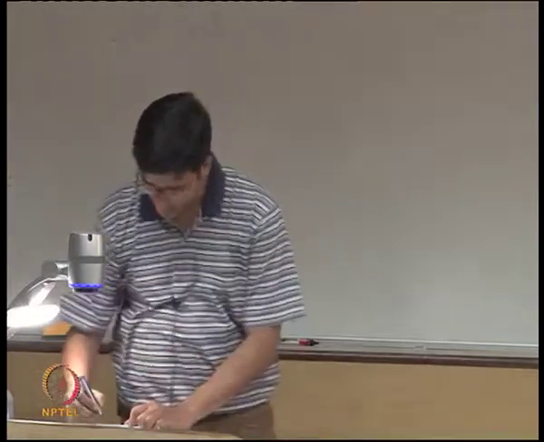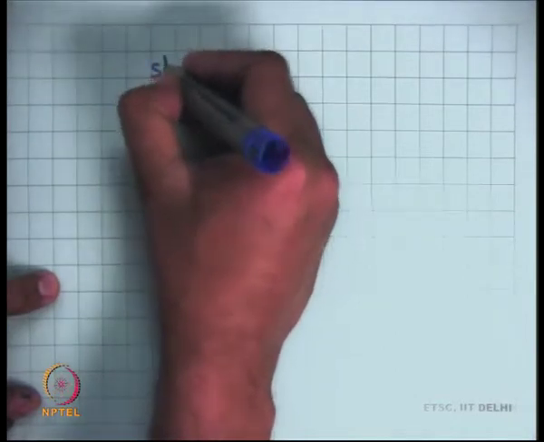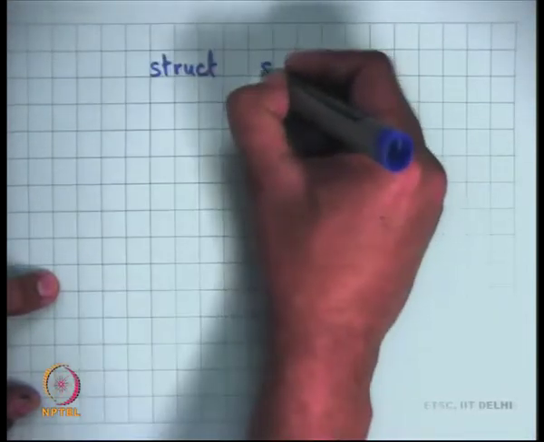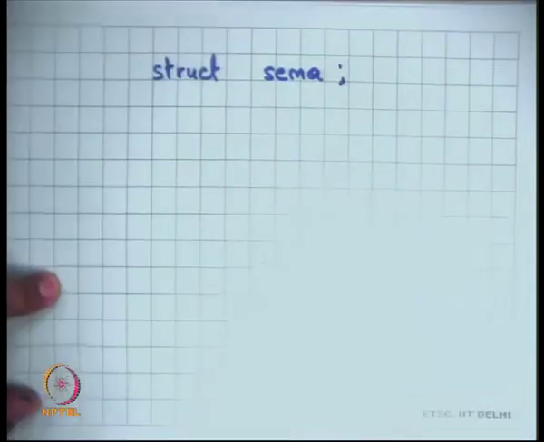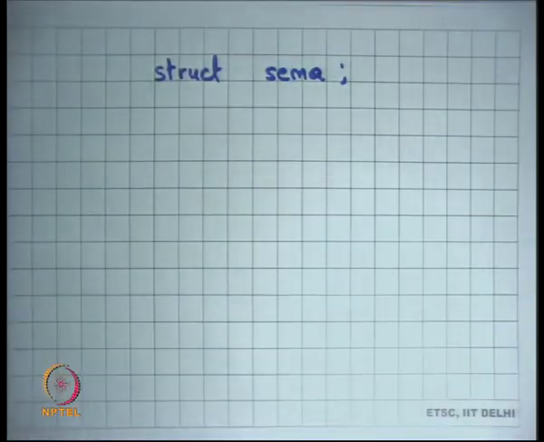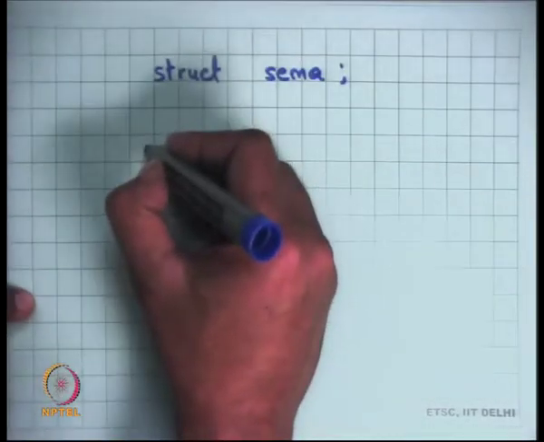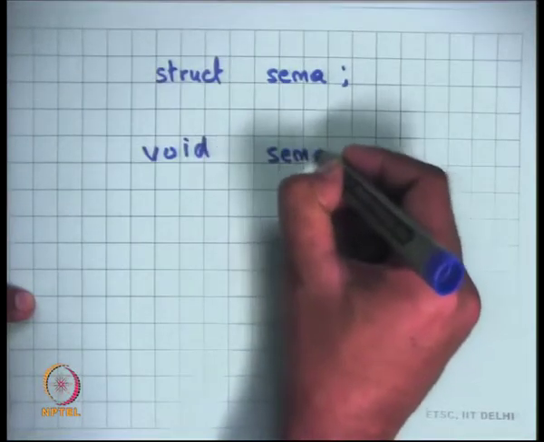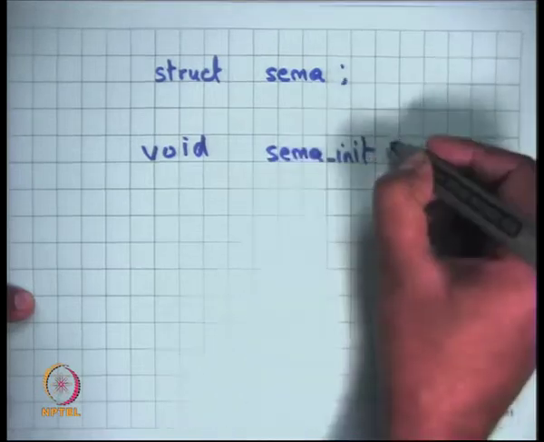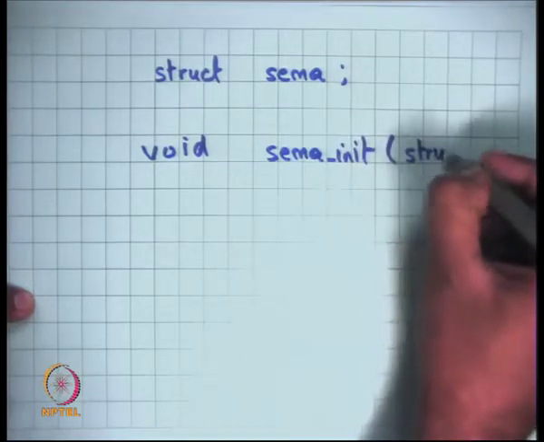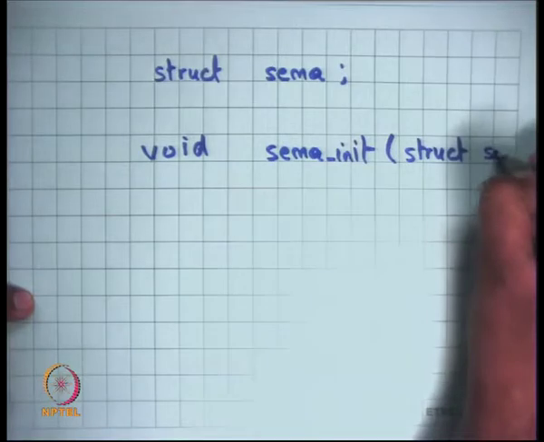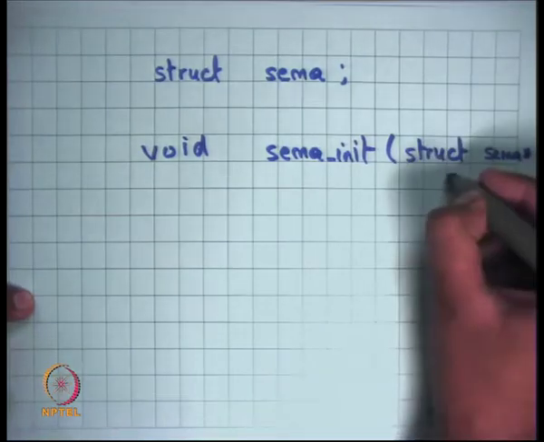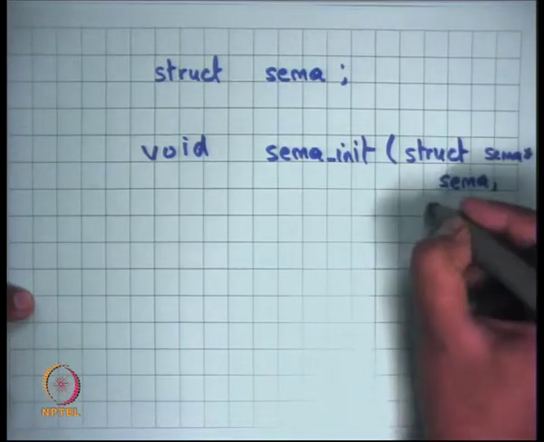Semaphores are basically defined by a type. Let's say it's a struct sema. Just like there was a struct lock and struct CV, there is a type called struct sema, and this is a stateful type. Then there are three functions. There is void sema init, which takes sema and int val.